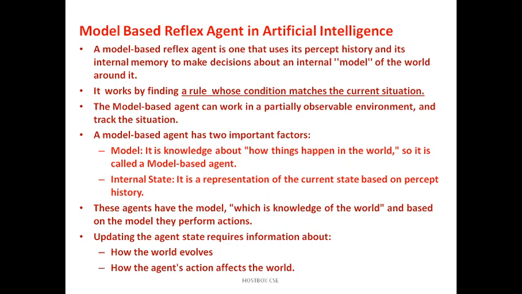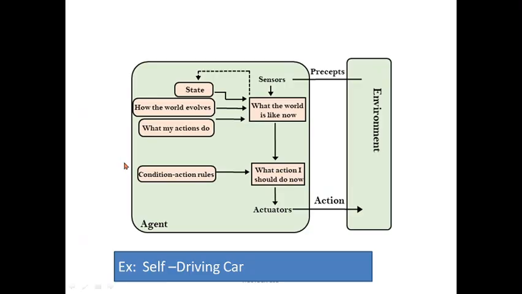The model based agent can work in a partially observable environment and track the situation also. The model based agent has two important factors: one is called the model, and the other is the internal state. Before continuing this session, let's see the diagram. This is the diagram, showing the difference between the simple reflex agent and the model based one.